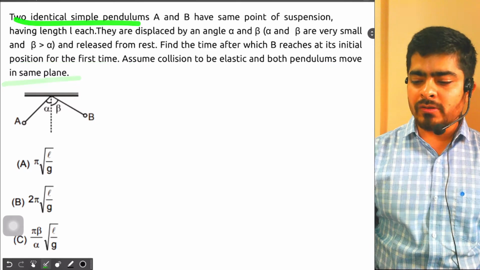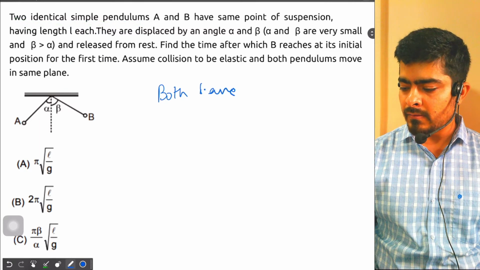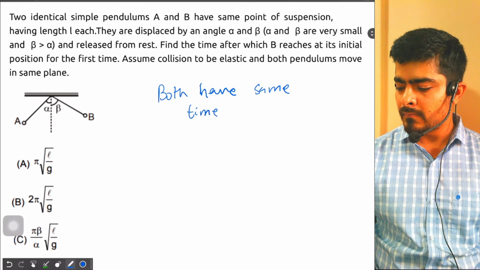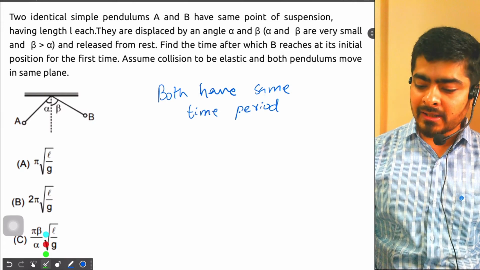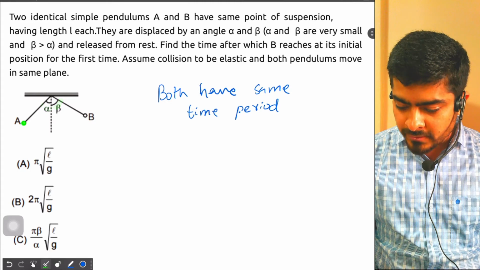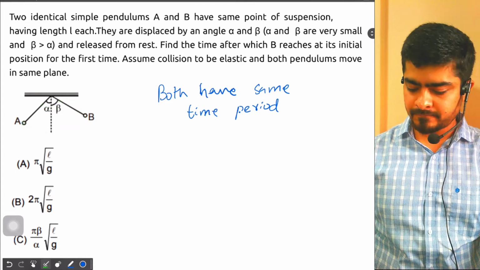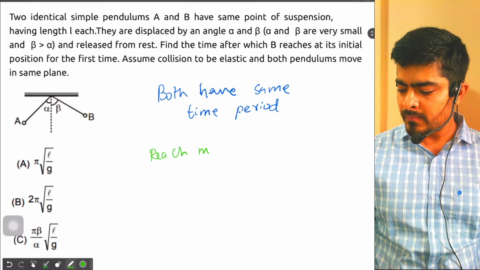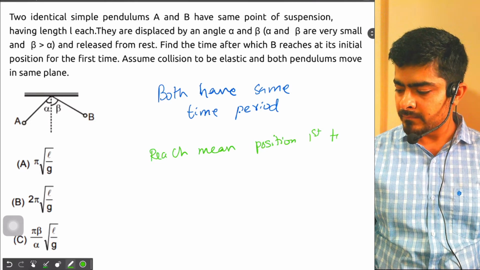Now the thing is that both the pendulums are identical, so both have the same time period. This point is very important. That means even though their initial angles are different, both of them will reach the mean position at the same time.